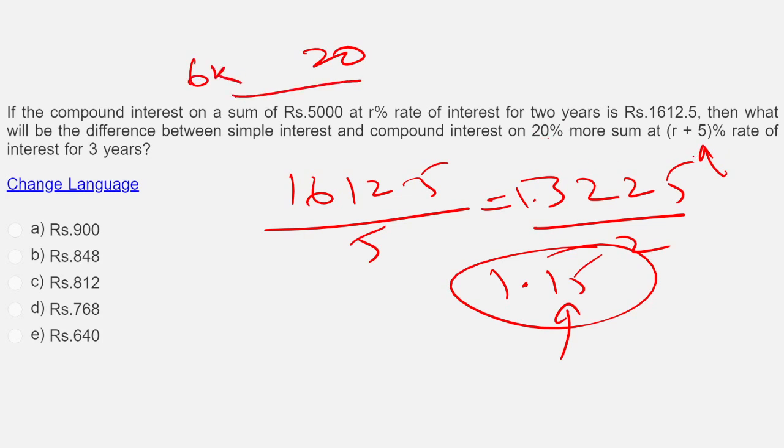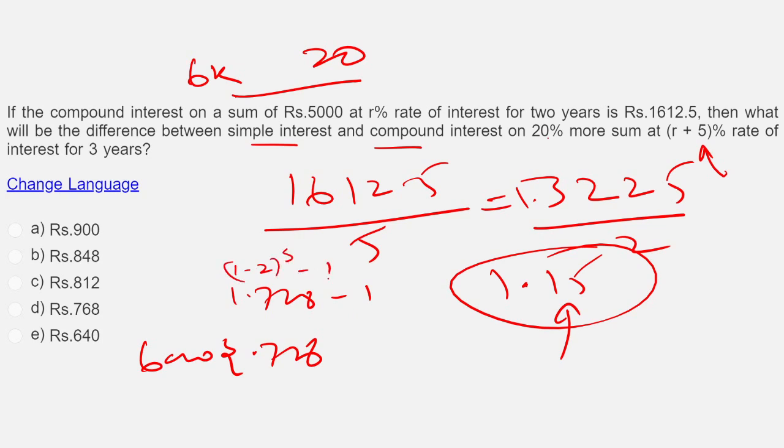Then they are asking you what is the difference between the simple interest and compound interest. In compound interest, let's look at this. What will it become? 6k, 6000 into, now it will become what? 1.2 cubed for 3 years. That is 1.728, you should know. This is 1.728 minus 1. And this has come from where? 1.2 cubed minus 1. I hope all these things are clear. And this is 8 6s are 48.